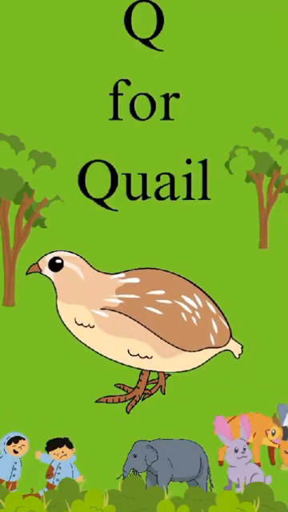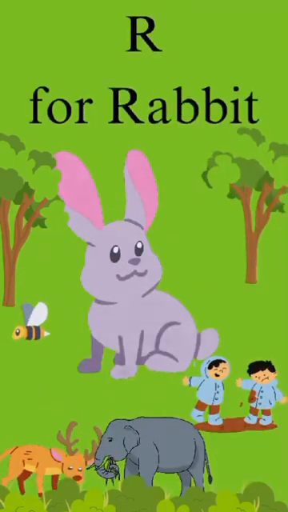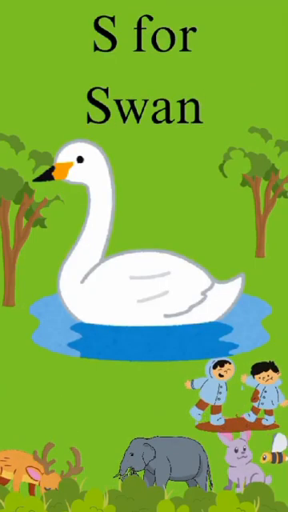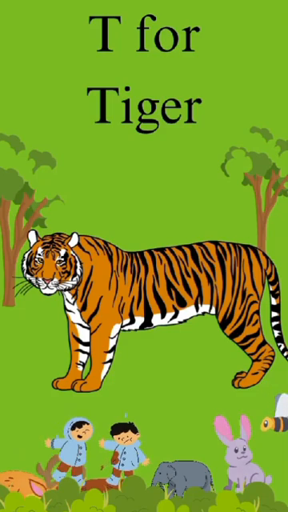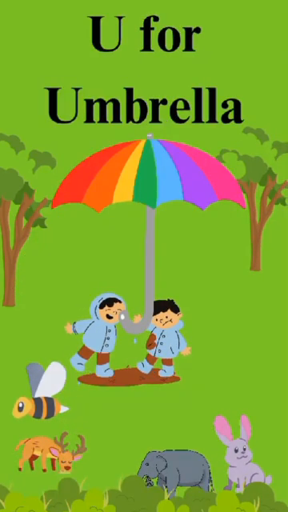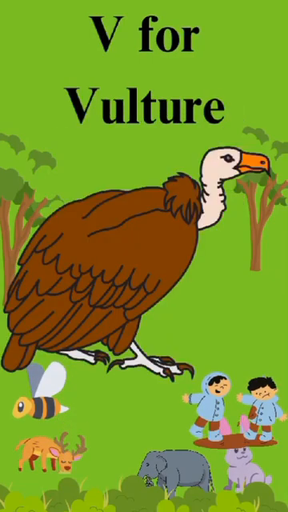Q for quail. R for rabbit. S for swan. T for tiger. U for umbrella. V for vulture.